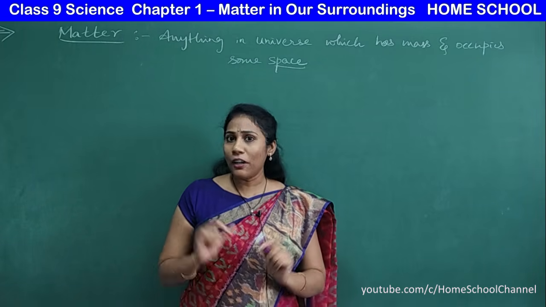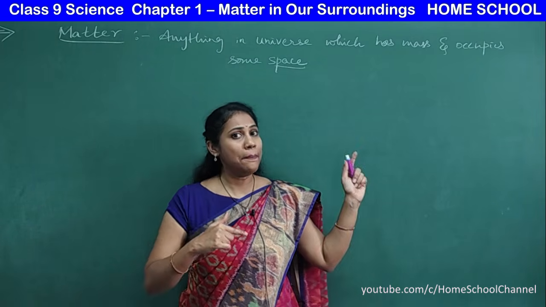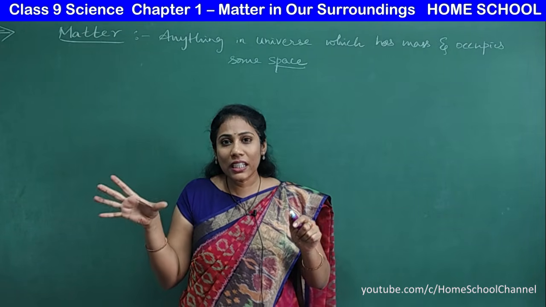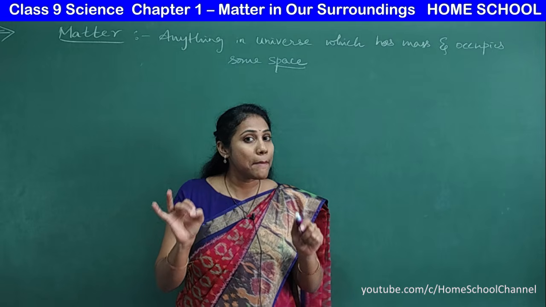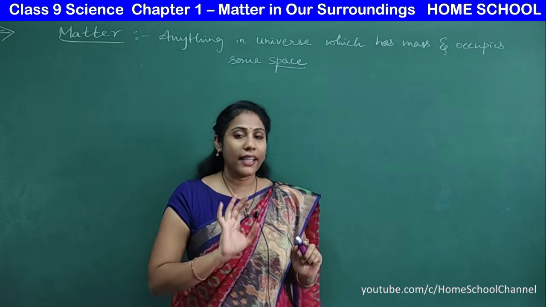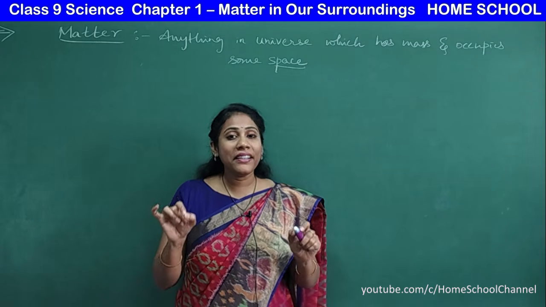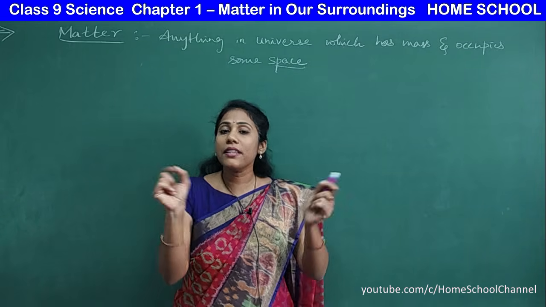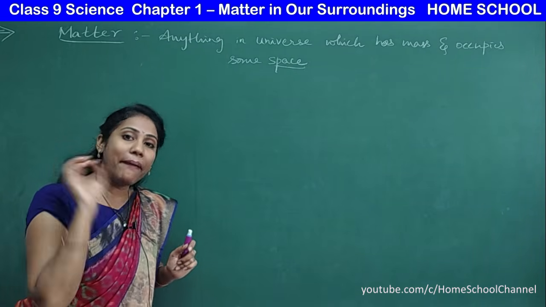Now I'll give you some examples and try to tell me whether they can be called matter or not. What I told you: matter is anything in the universe which has some mass and occupies some space.